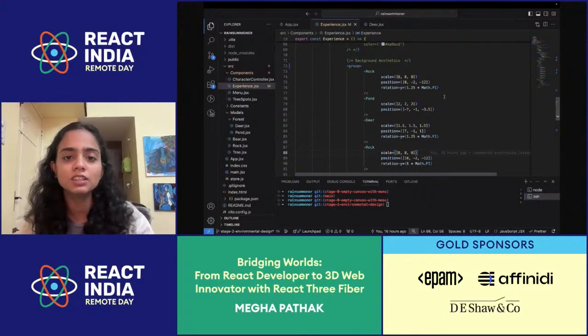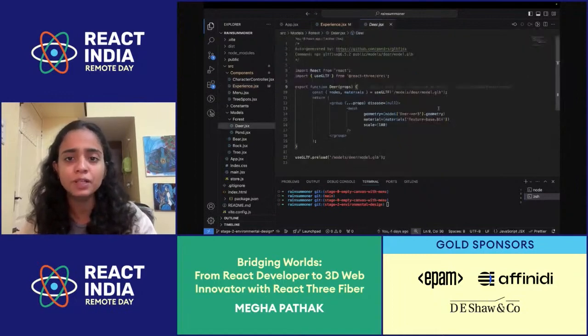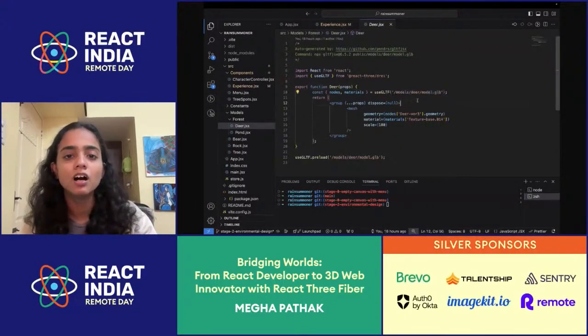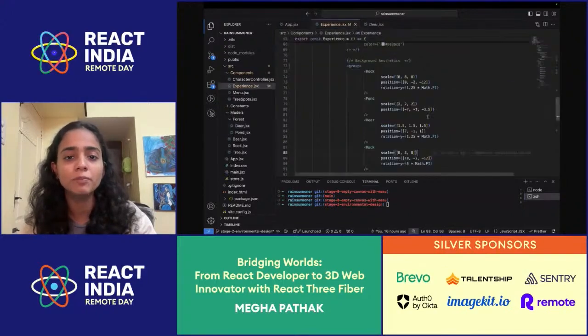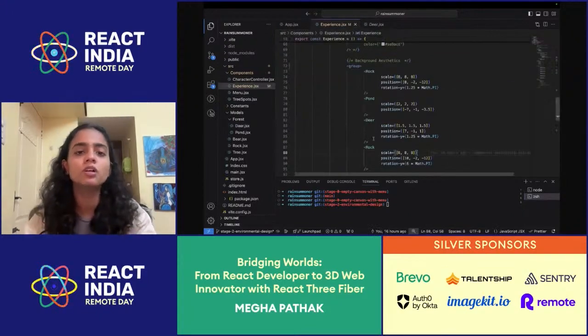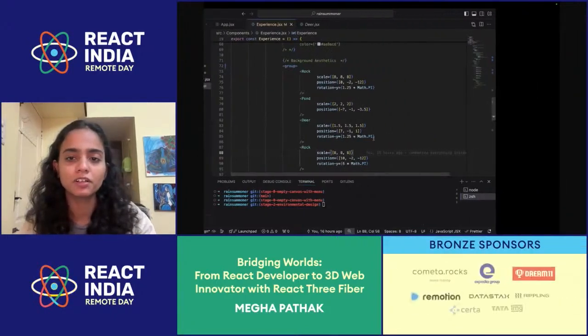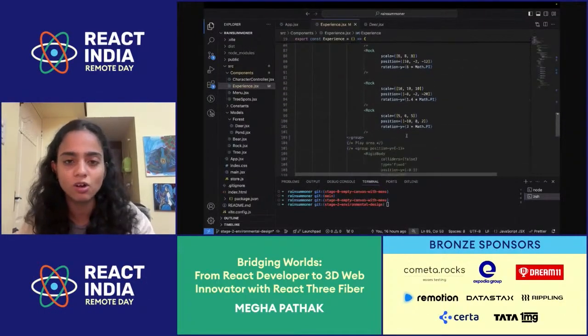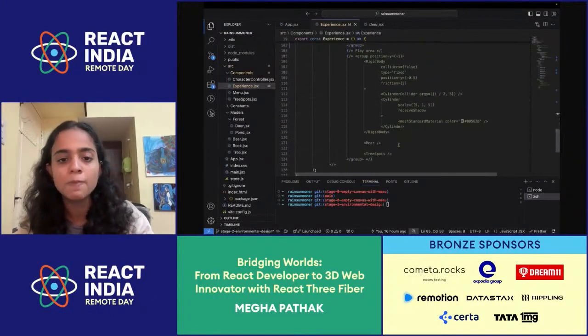But considering this is a React setup and it simply converted my GLB, which is also a 3D file format, into a JSX component, it became so easy that I can do manipulations on it the way I would do to a normal 3D component. So all of this got added. Now, again, all of this is for aesthetic purposes only.